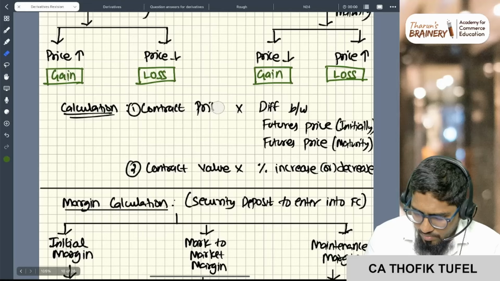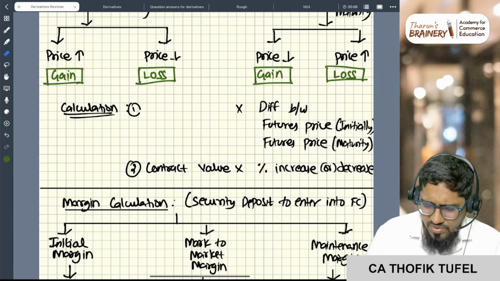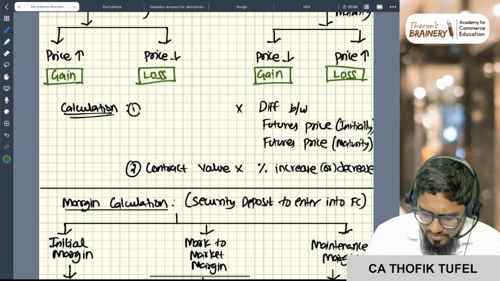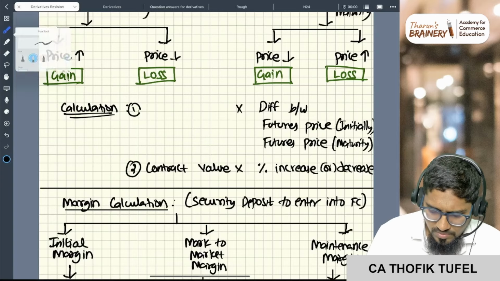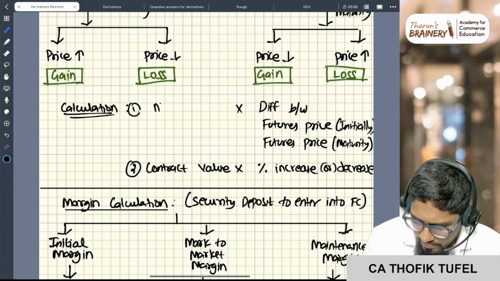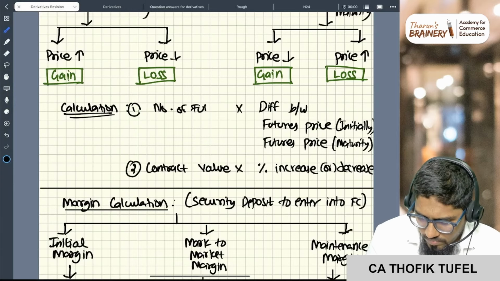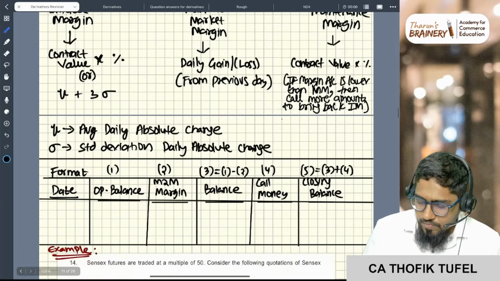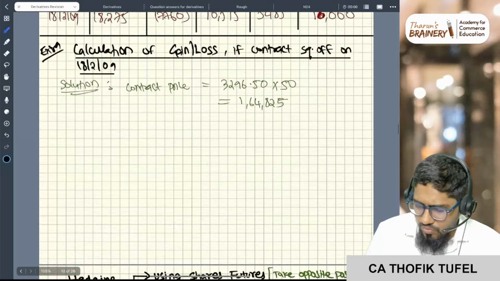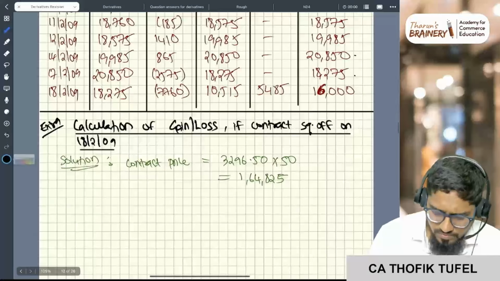Oh, you should write the number of futures, not contract price. Now, just see the answer. How many contracts?